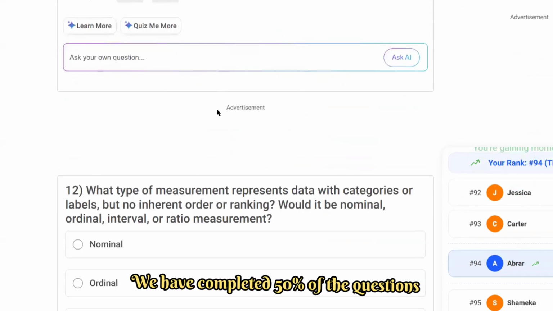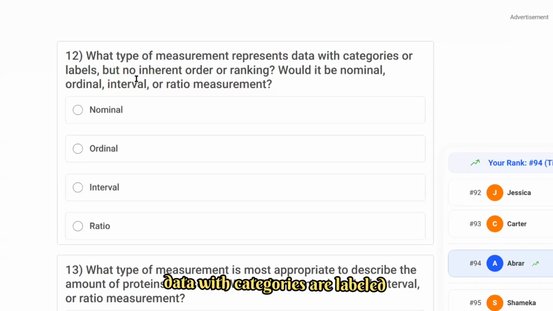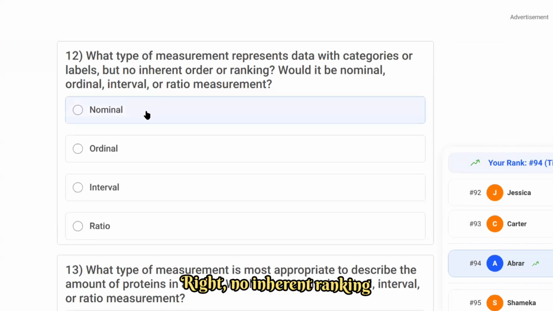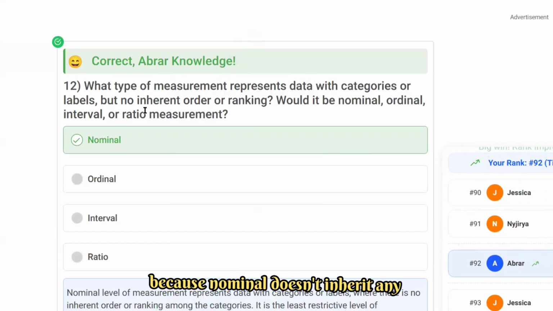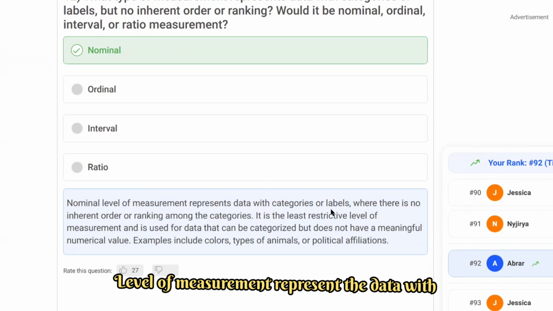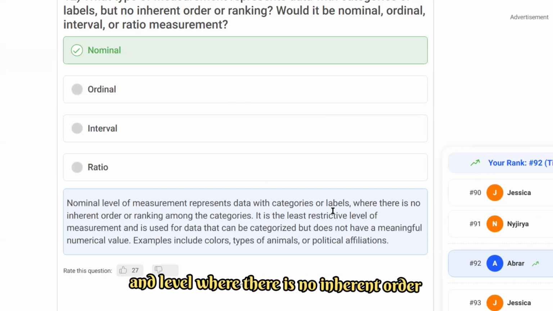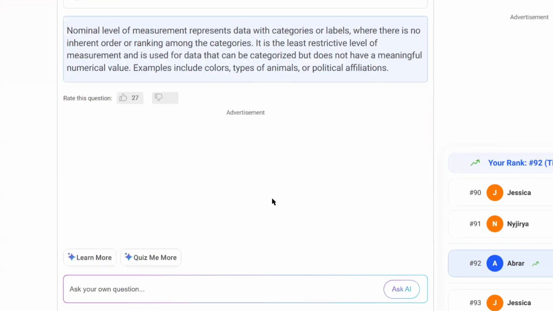We have completed 50% of the questions. What type of measurement represents data where categories are labeled, but no inherent ranking is there? That's called nominal data, because nominal doesn't have any inherent order or ranking. The nominal level represents data with categories where there is no inherent order or ranking among the categories.